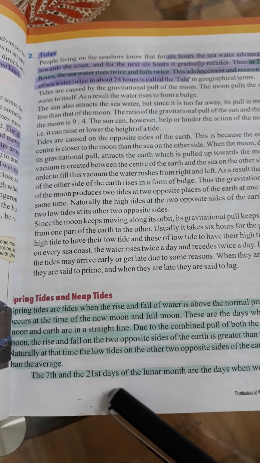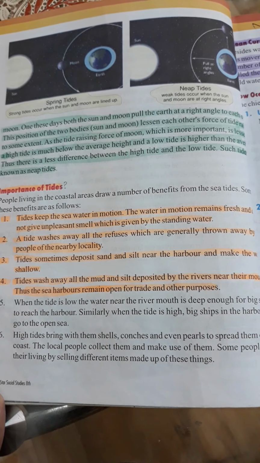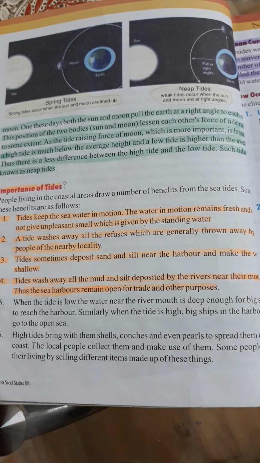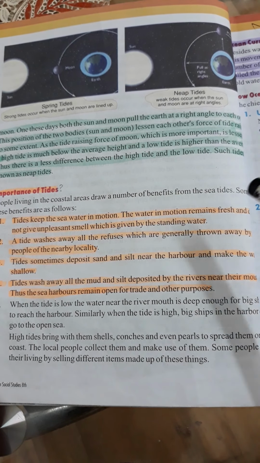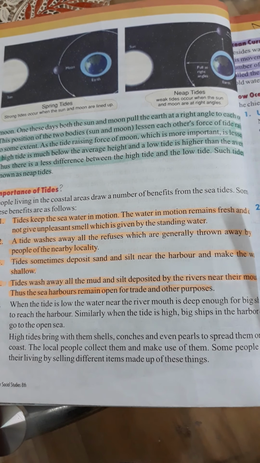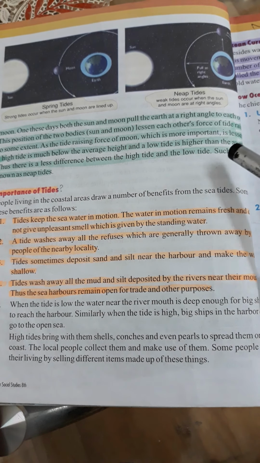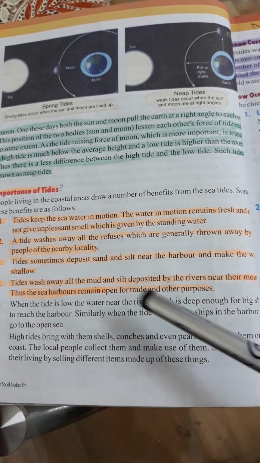The 7th and the 21st days of the lunar months are the days when we see the half moon, and on these days the sun and moon pull the earth at a right angle to each other. This position of the two bodies lessens each other's force of tide rise to some extent. So the gravity of the moon and sun affects the tides of the sea.